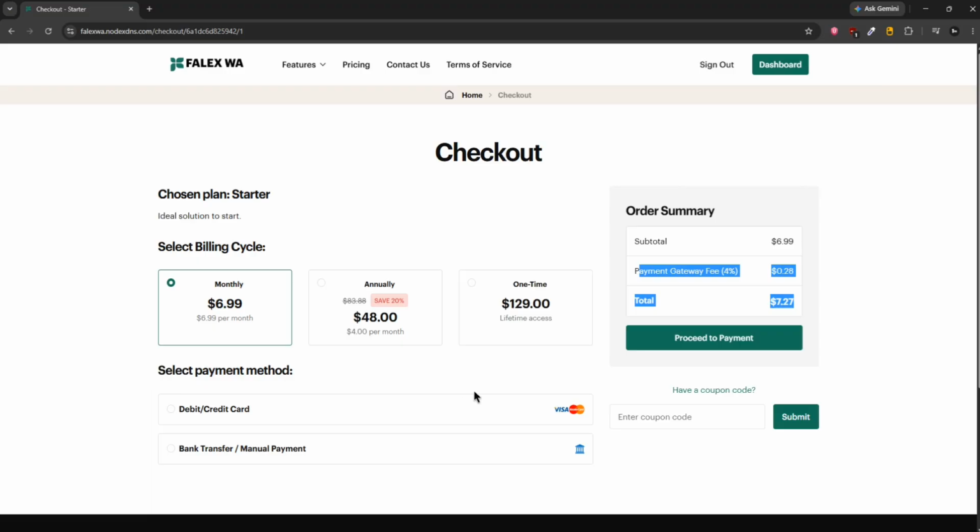Yeah. So then you can choose here the pricing and everything. Then you can choose here debit card. This script also supports Razorpay and other local payment gateways. If you want, we can develop a custom payment gateway module for you. It will cost you like 20-30 bucks, not too much.